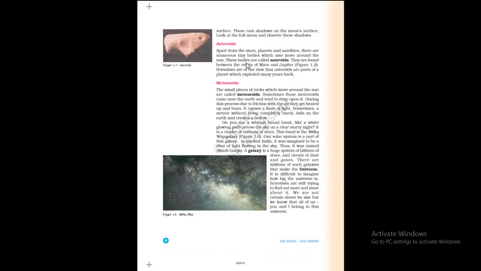They are found between the orbits of Mars and Jupiter. Scientists are of the view that asteroids are parts of a planet which exploded, means burst, many years back. Because of the planet which burst, these asteroids are those parts.